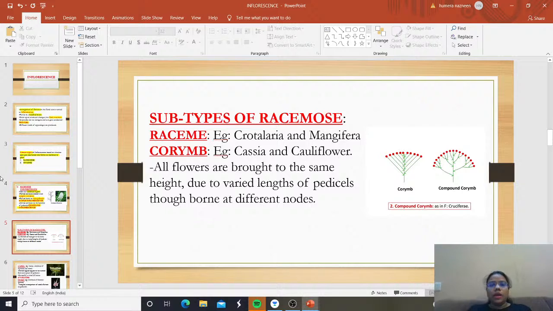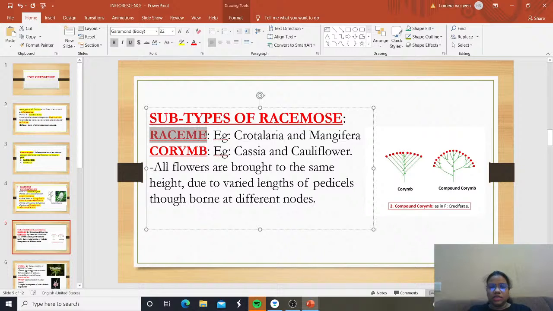Next. Now, what are the subtypes of racemose inflorescence? The first subtype is raceme. We can find it in Crotalaria and Mangifera. Now, corymb. What do you mean by corymb? It is seen in Cassia and cauliflower. You need to remember the examples in a very easy way. Raceme is in Crotalaria and Mangifera. Then we have corymb, which we can see in Cassia and in cauliflower.